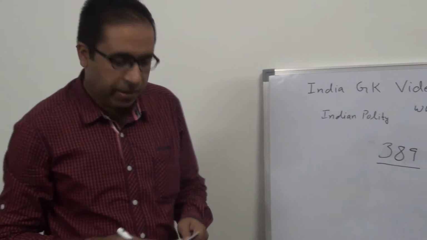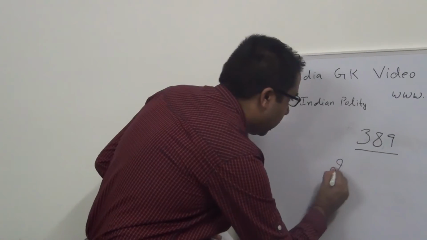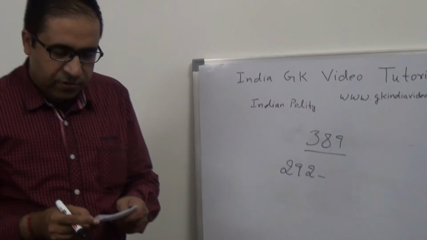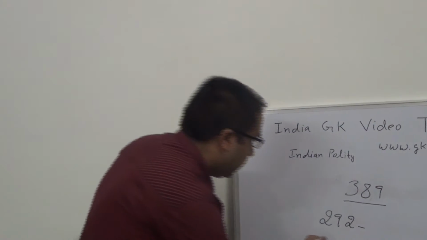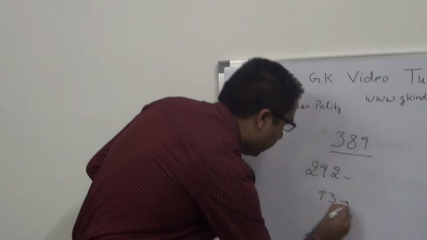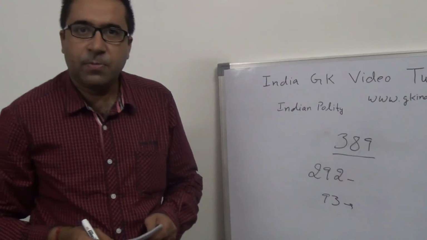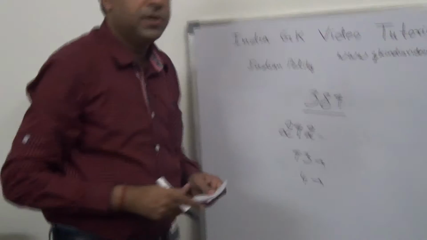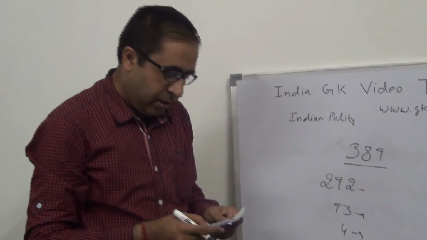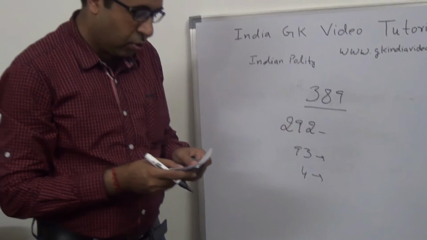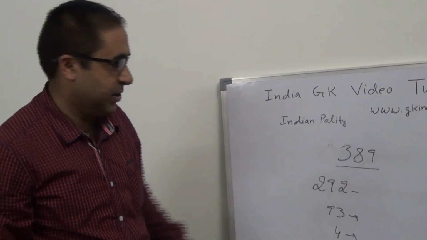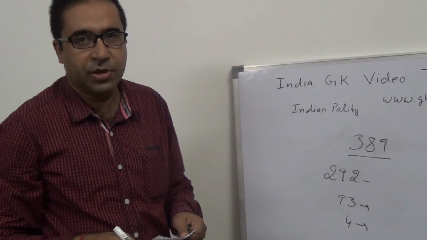Out of these 389 members, 292 members were the representatives of states. 93 members were from the princely states, and 4 members were from the Chief Commissioner provinces of Delhi, Ajmer, Mewar, Coorg and British Balochistan. So there were total 389 members in Constituent Assembly.